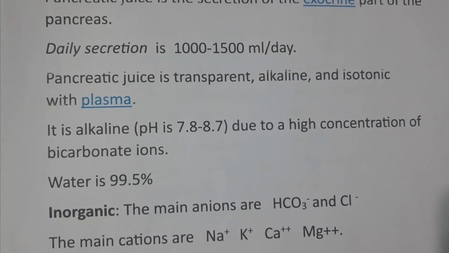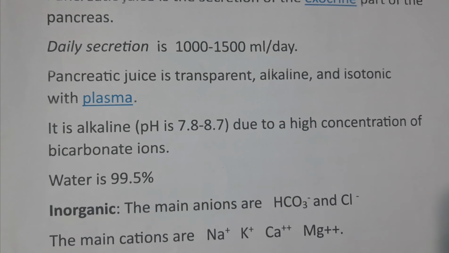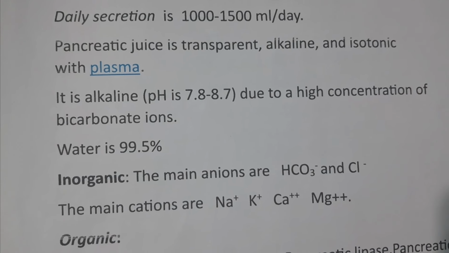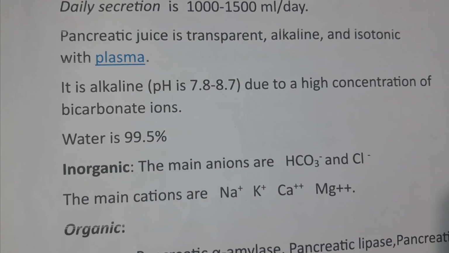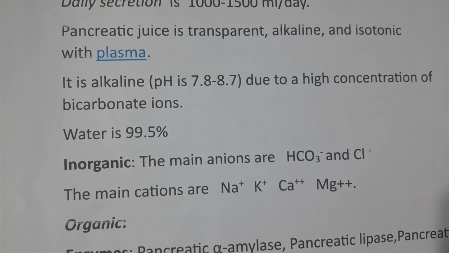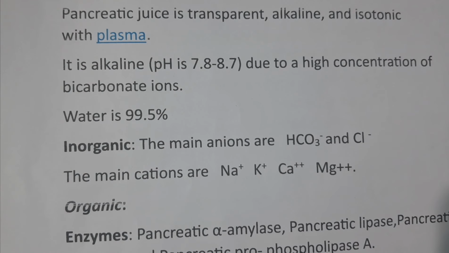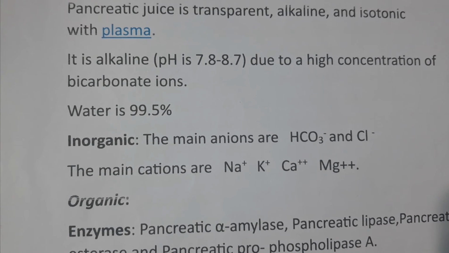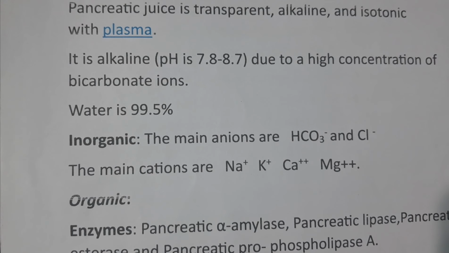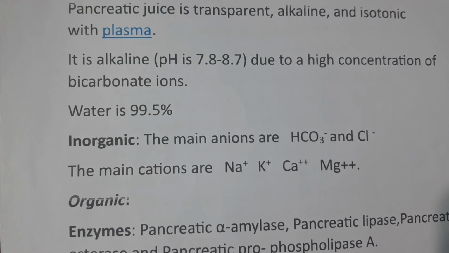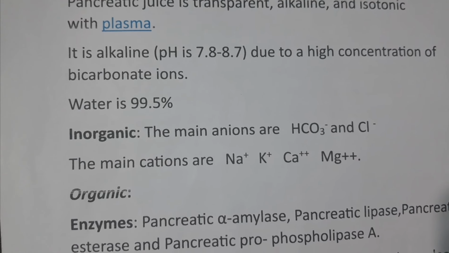Pancreatic juice is transparent, alkaline and isotonic with plasma. It is alkaline due to the high concentration of bicarbonate ions. Then composition: water is 99.5% and 0.5% is solid, that is inorganic. The main anions are bicarbonate and chloride ions. The main cations are sodium, potassium, calcium and magnesium.